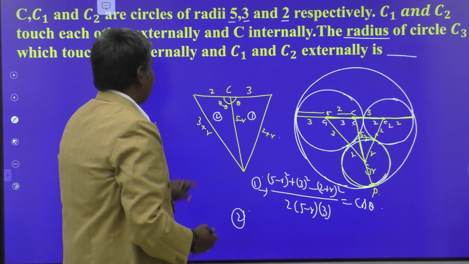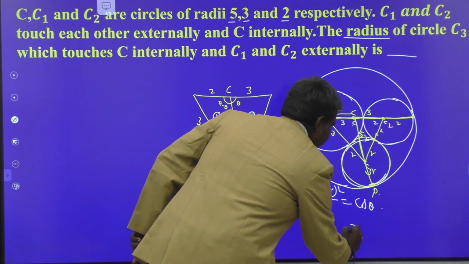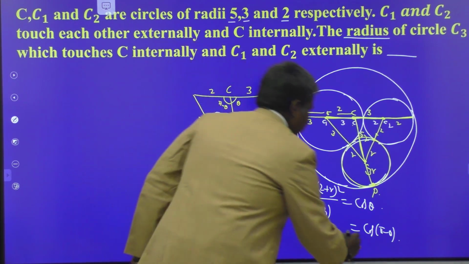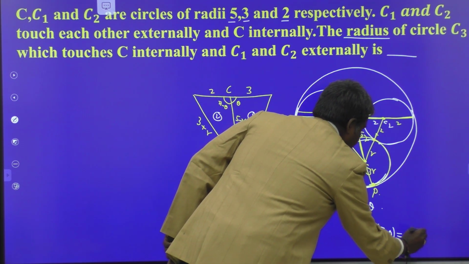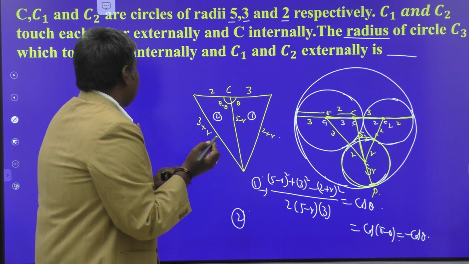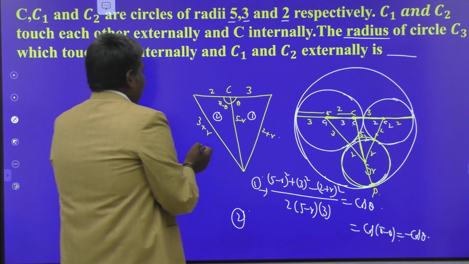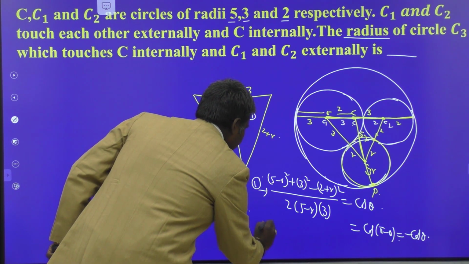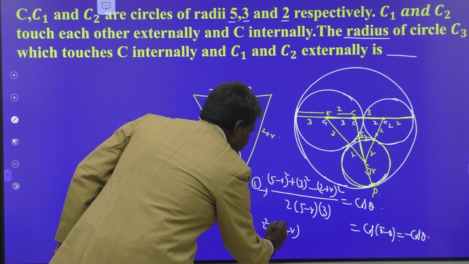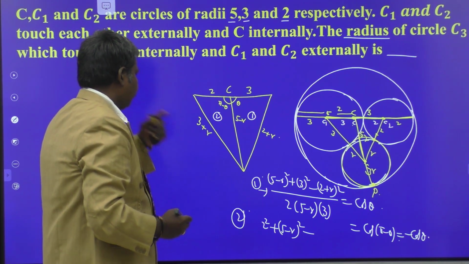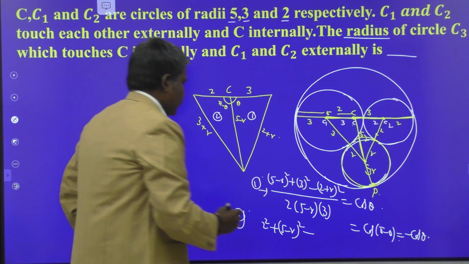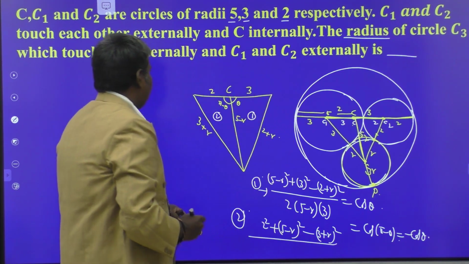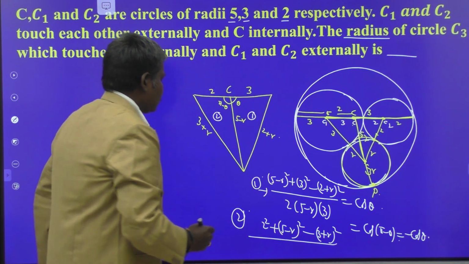From the second triangle, cos of pi minus theta, which is minus cos theta. So we are applying the cosine rule for that too. Cos of pi minus theta is what, my dears? 2 square plus (5 minus r) whole square minus (3 plus r) whole square, whole divided by 2 times 2 into (5 minus r).